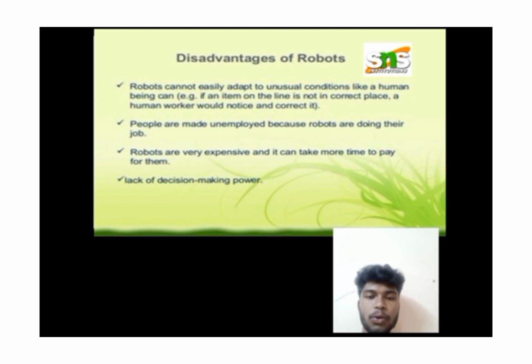Disadvantages of robots. Robots cannot easily adapt to unusual conditions like a human being. If an item on the line is not in the correct place, a human worker would notice and correct it. People are made unemployed because robots are doing their jobs. Robots are very expensive and it can take more time to pay for them. Lack of decision-making power.